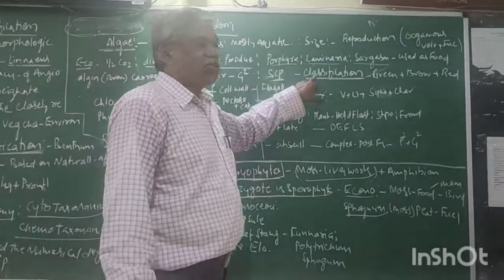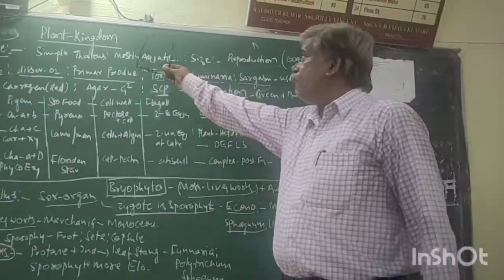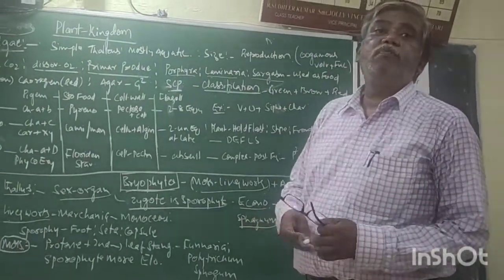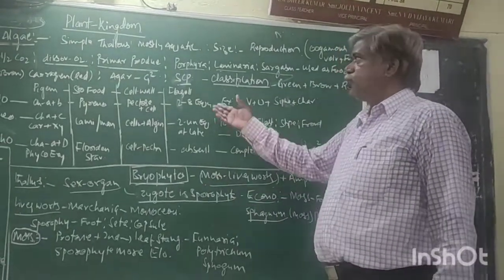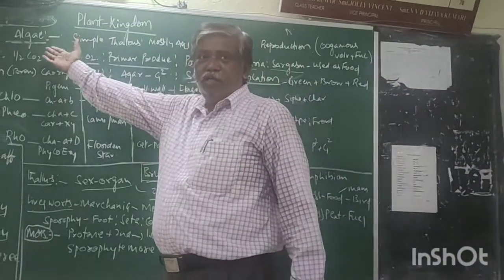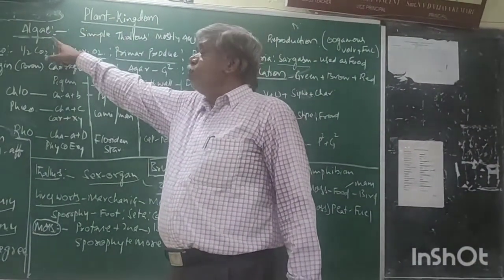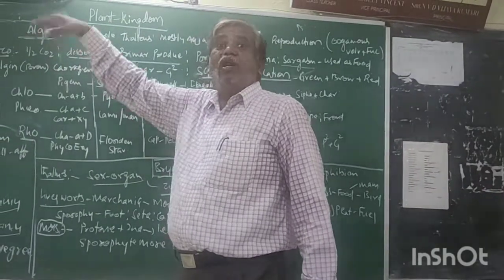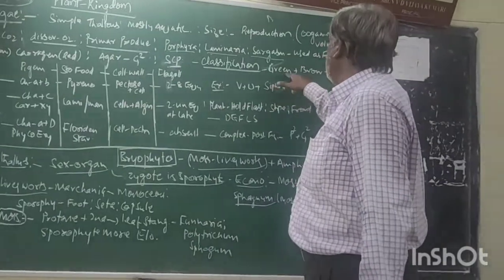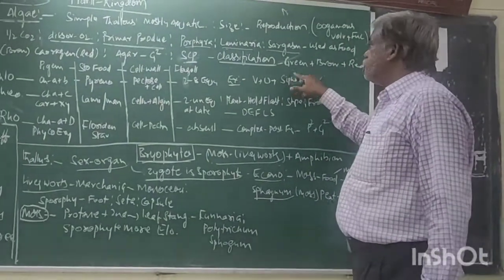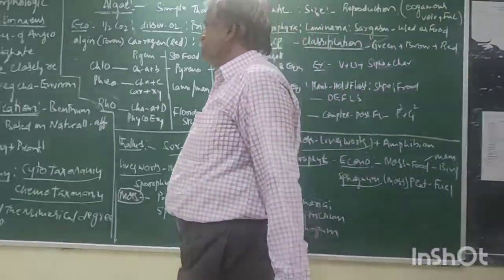Right. Now classification. Based on pigmentation, algae are classified into 3. Kingdom is plant kingdom. In the plant kingdom, one division is algae. This algae is further classified into classes: green algae, brown algae, red algae. Chlorophyceae, Phaeophyceae, Rhodophyceae. Now come to the Chlorophyceae.